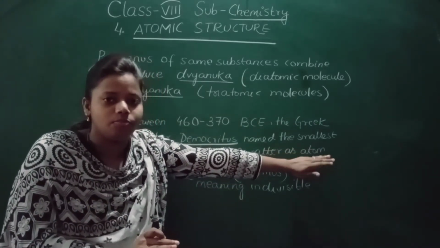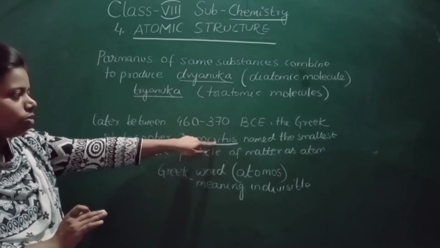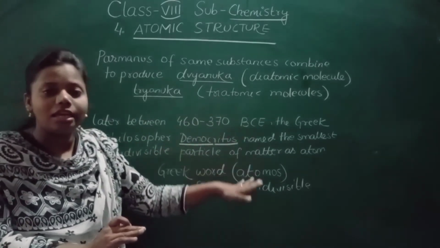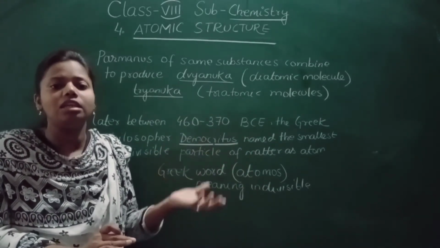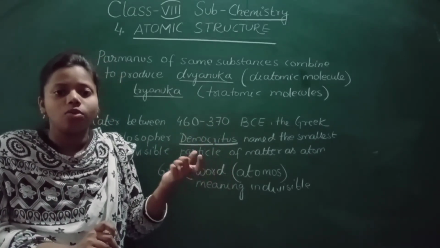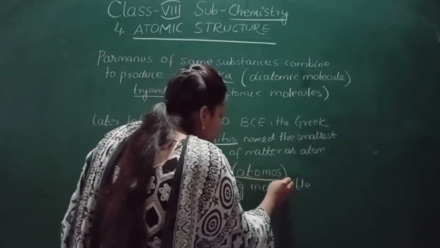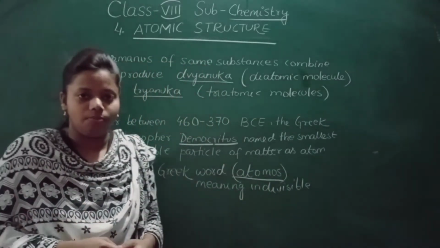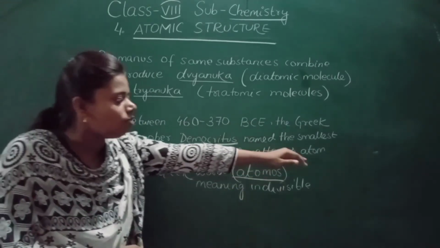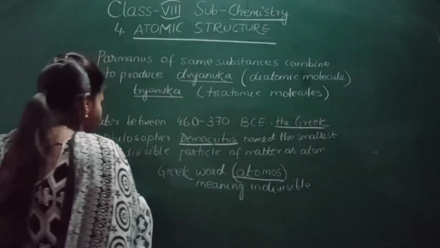He gave the word atom. Before it was called Parmanu. Democritus was a Greek philosopher, and he said that matter is made up of the smallest indivisible particle called atom. The word atom came from the Greek word atomus, which means indivisible. Atoms cannot be divided. So who gave the word atom? Democritus, the Greek philosopher.